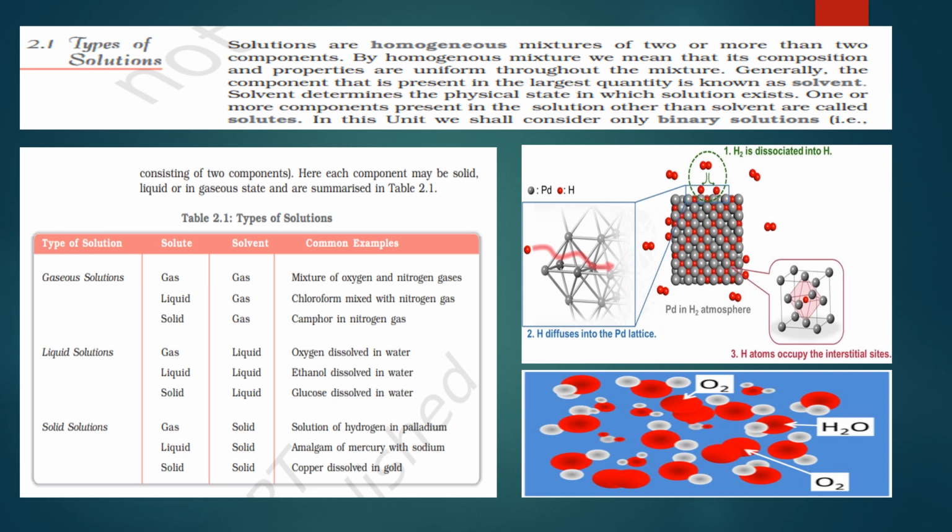Okay, so here in this case, how are you going to make a mixture? Camphor can be mixed with nitrogen gas. You have to place the camphor in a container and then flush the container with nitrogen gas. By this method you can make a camphor and nitrogen mixture.